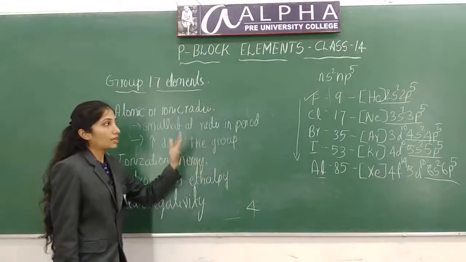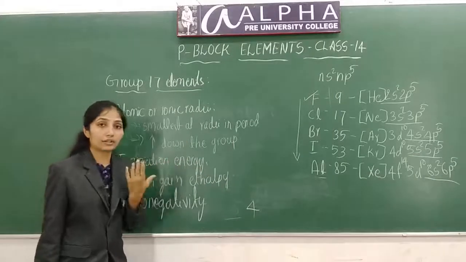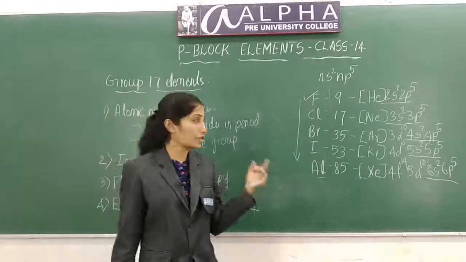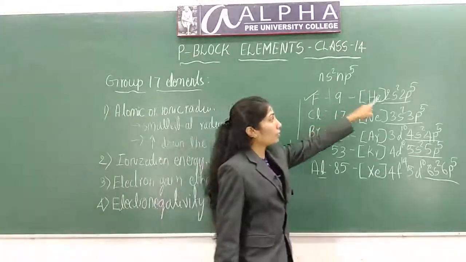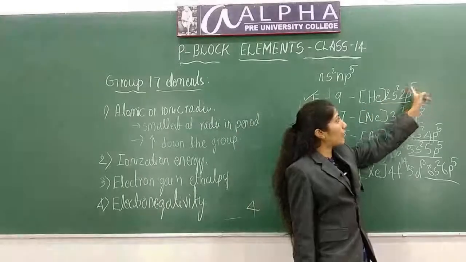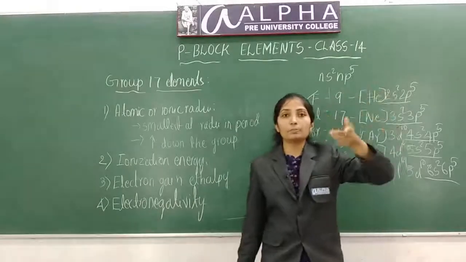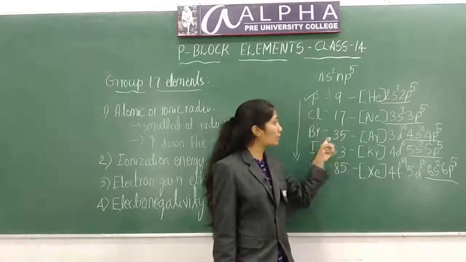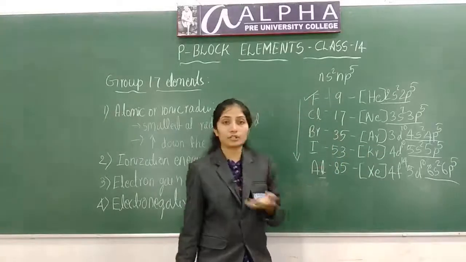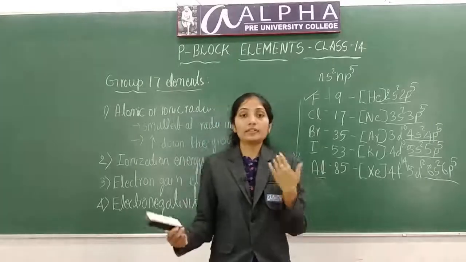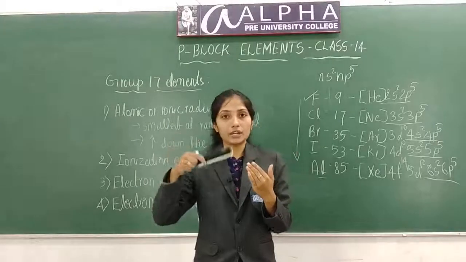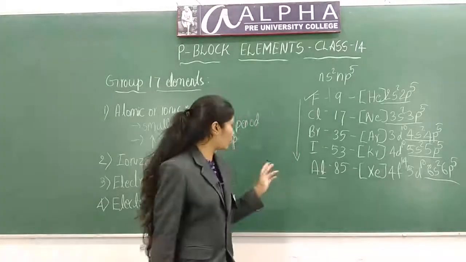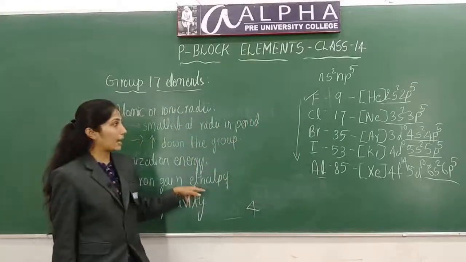They will have greater ionization energy, because see here what will happen. If they attain one electron, they will reach noble gas configuration. So ionization energy for fluorine, chlorine, bromine and iodine is very high, and their ionization energy decreases down the group. Next is electron gain enthalpy.